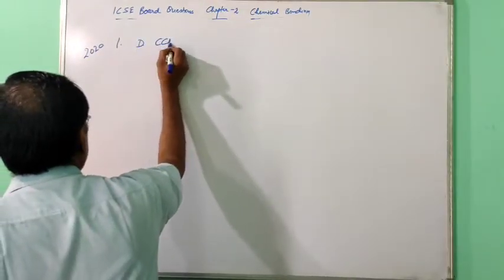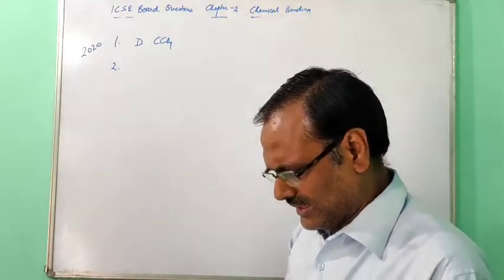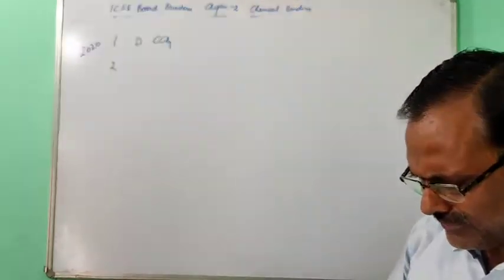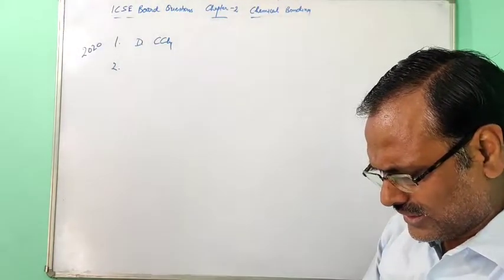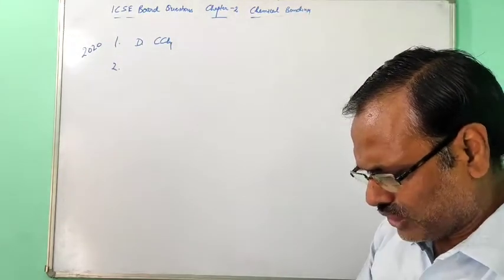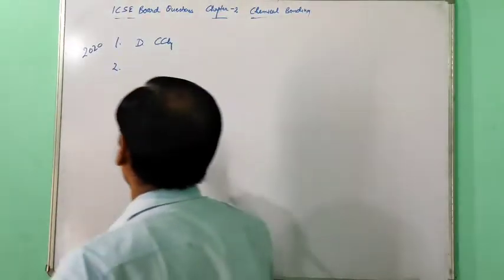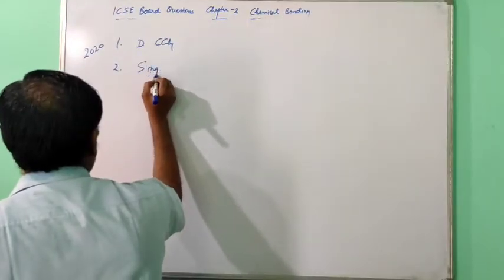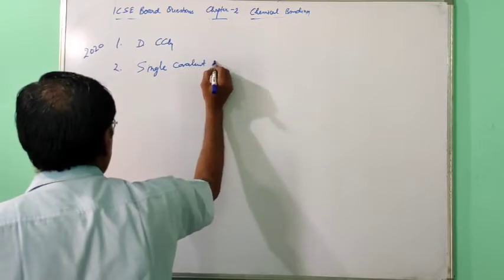This CCl4. Now the second one: give one word or the phrase, the chemical bond formed by the shared pair of electrons, each bonding atom contributing one electron. So this is single covalent bond.